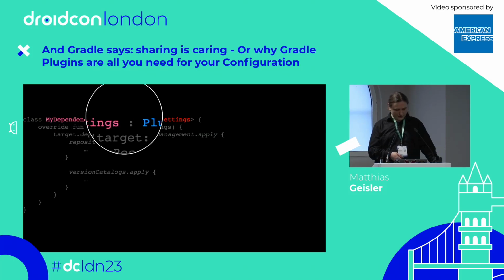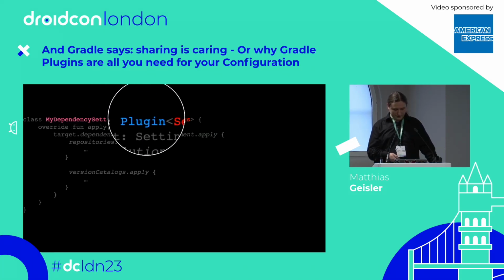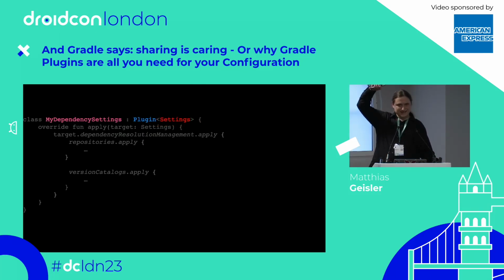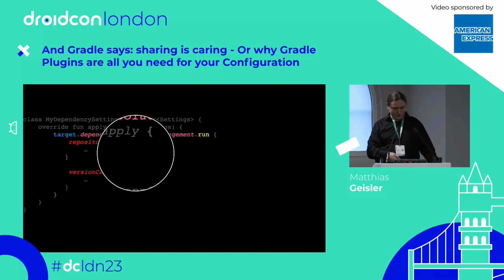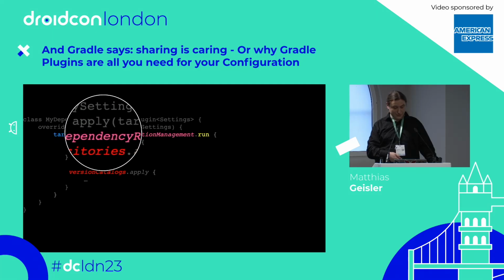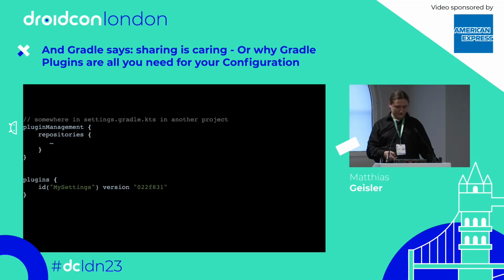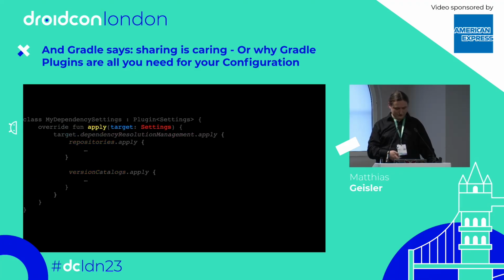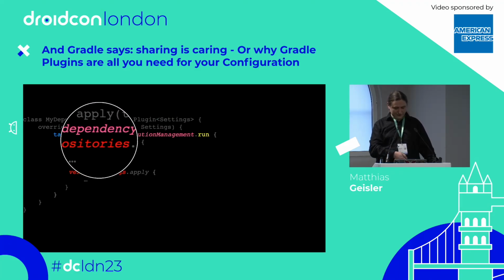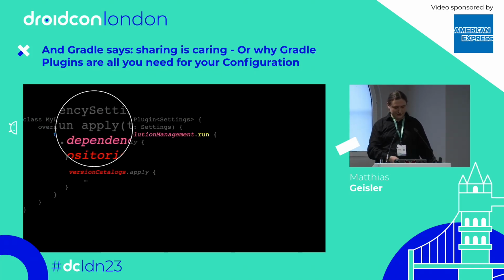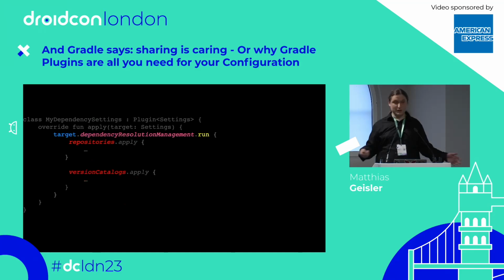So as you can see here, we have a dependency, my dependency settings plugin, which gets settings, and settings refers to your settings Gradle file, just so that you connect it in your mind. Then we get access to that, and then we gain access to our dependency resolution management, which you might recognize from earlier, and then we can do stuff. Oops. Then we can do stuff again. Like, first of all, of course, we have to hook in our repositories where we get our stuff from. That's easy. And we can apply our version catalog. So we can hook it in.